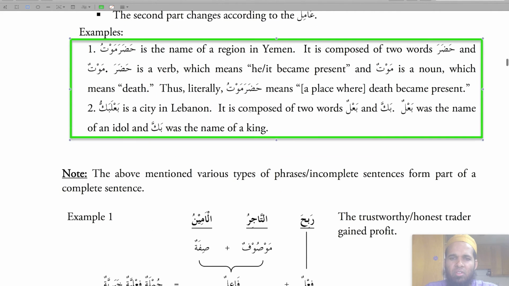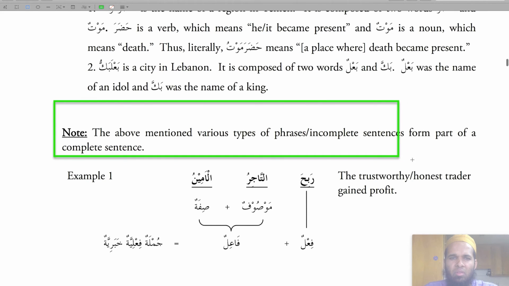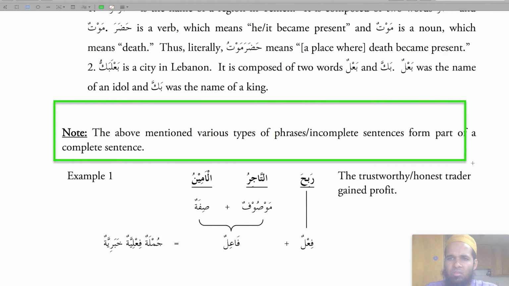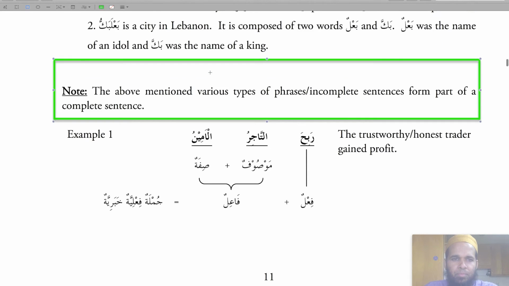The above mentioned various types of phrases in an incomplete sentence form part of a complete sentence. Of course, any phrase, if you take it further, becomes a complete sentence. Any jumlatul ghayr mufid or jumlatul naqis, if you add a proper ending to it, becomes a jumlatul mufid, a complete sentence.